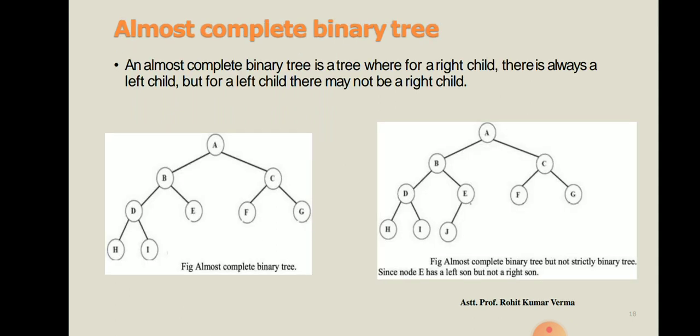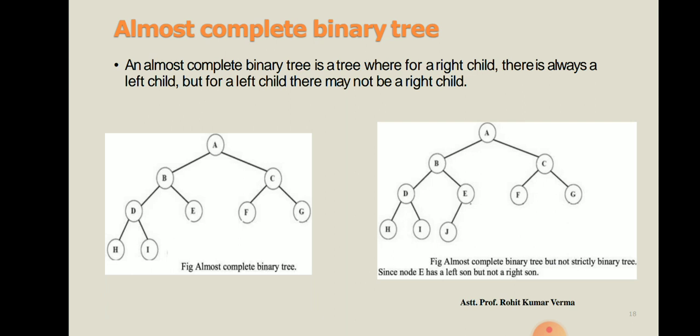Then dear students, we have the almost complete binary tree, which is sometimes also called a strict binary tree. So what happens in an almost complete binary tree? It is a tree where for a right child there is always a left child, but for a left child there may not be a right child. What does the definition say? In the first image we have an almost complete binary tree, which is also in the form of a strict binary tree.